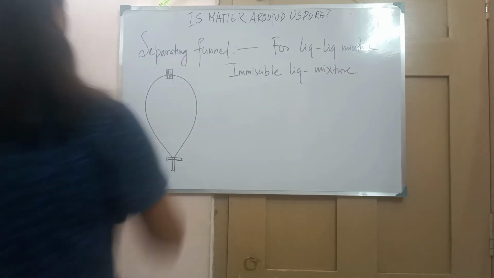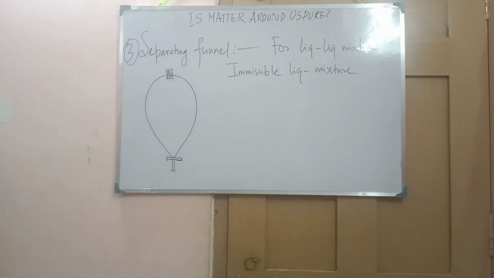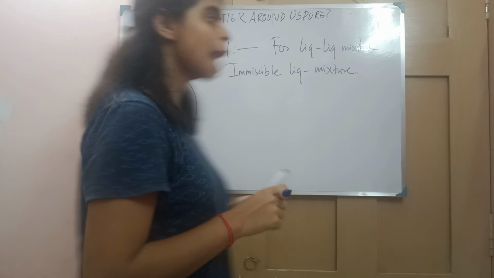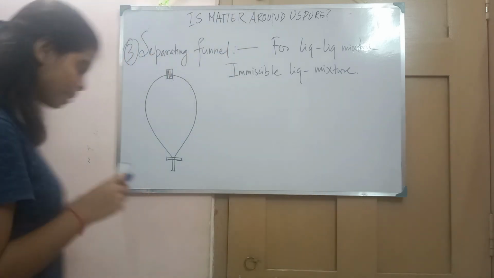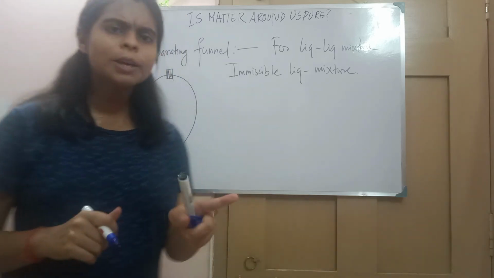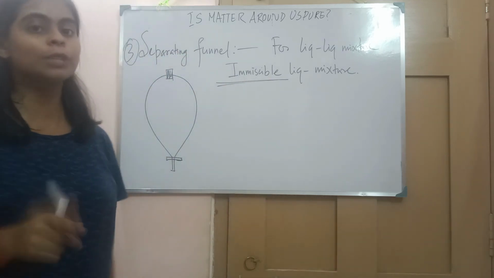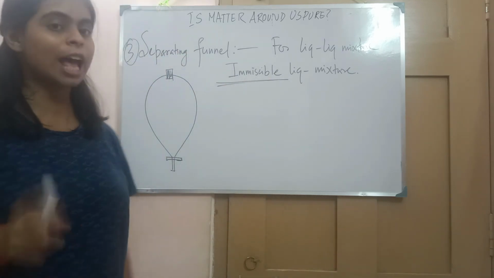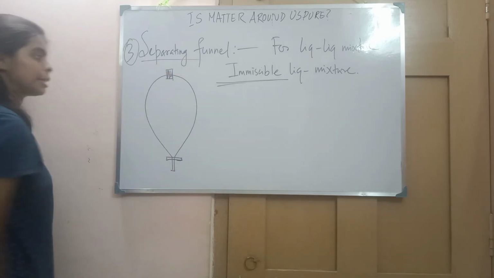So now comes the next method, that is the separating funnel. What is a separating funnel? The separating funnel is another kind of separation method. And what kind of mixture can we separate? We can separate a liquid mixture using the separating funnel. The liquid mixture has to be of immiscible nature, then only can we use the separating funnel.